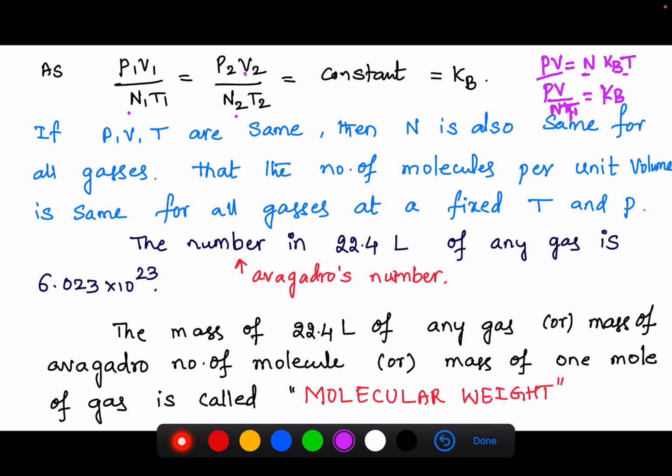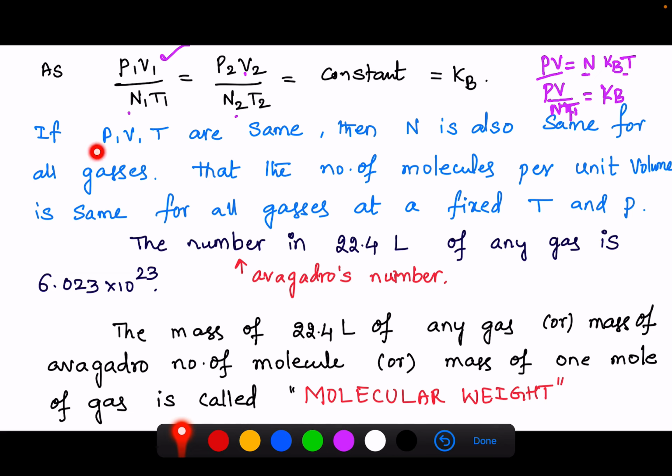So P1V1/N1T1 = P2V2/N2T2 = constant. That constant is the Boltzmann constant. The Boltzmann constant is the same for all the gases at a given pressure, temperature and volume.